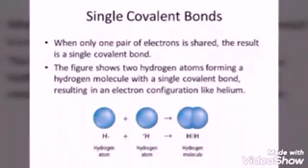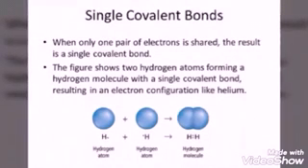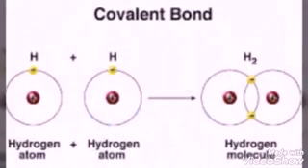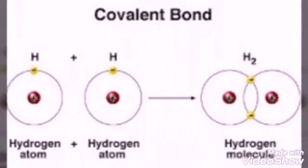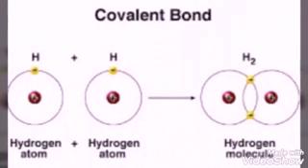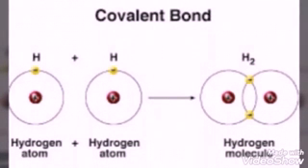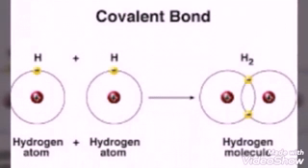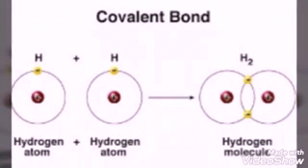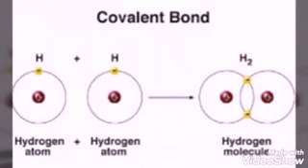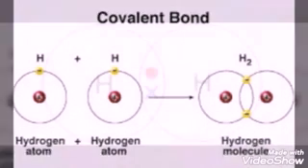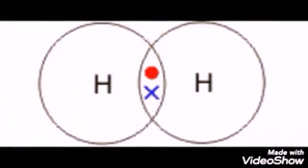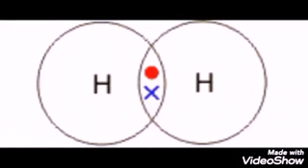Here is an example to show how a single pair of electrons is shared between hydrogen atoms to form a hydrogen molecule. A hydrogen atom has 1 electron in its outermost shell, and to become a stable H2 molecule, it needs 2 electrons in its outermost shell. Each hydrogen shares 1 electron mutually and forms the H2 molecule, which can be represented by drawing a circle around each hydrogen atom. The place where the 2 circles intersect has 2 electrons which are common to both. As 2 electrons are present in the common place, the bond formed is a single bond.